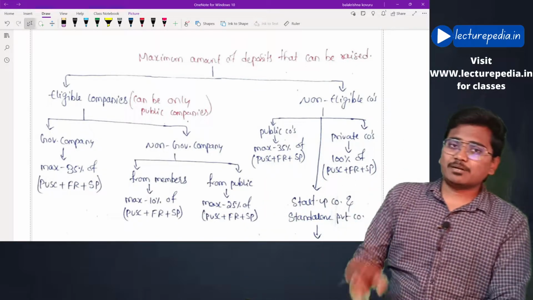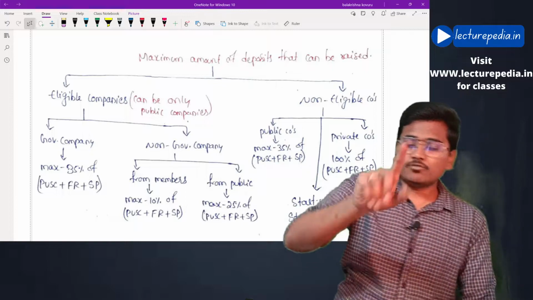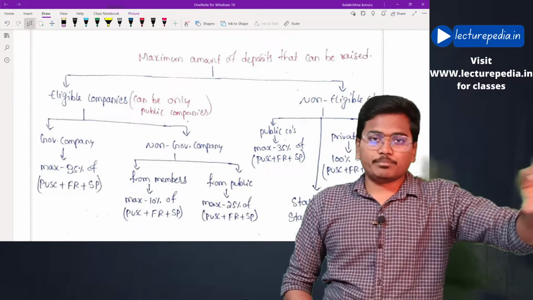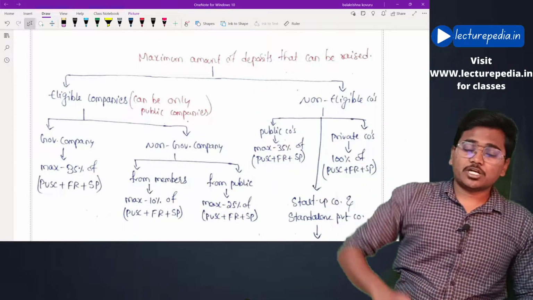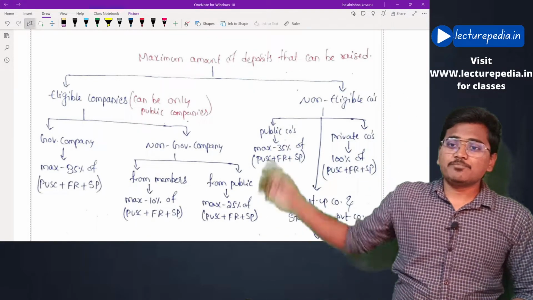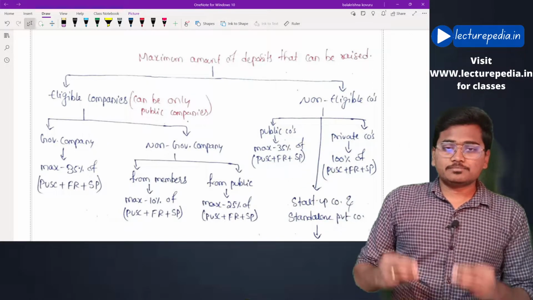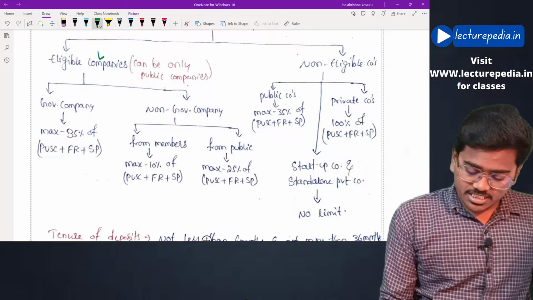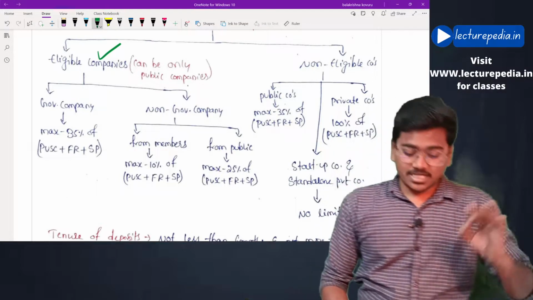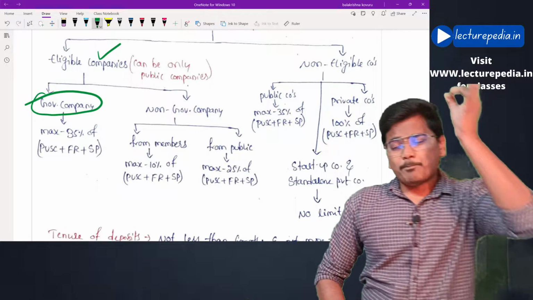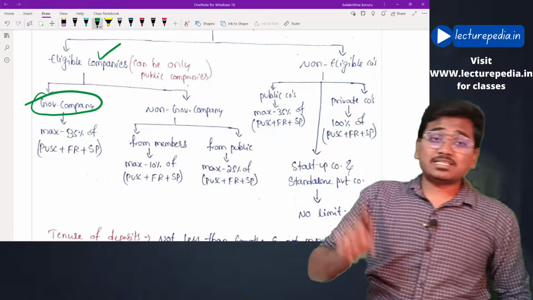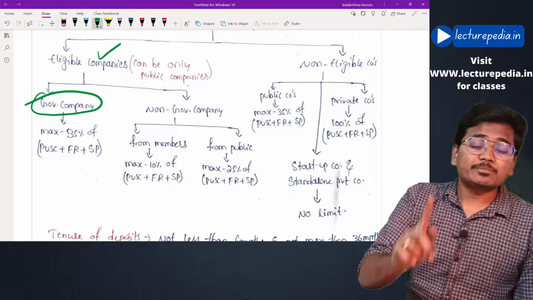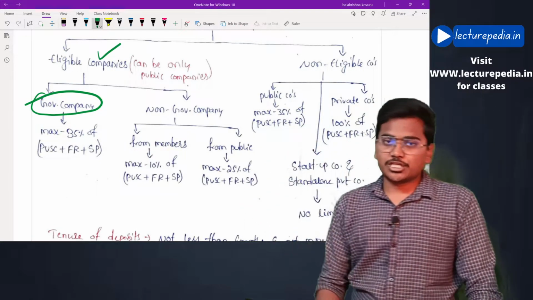Basically, we have divided the companies into two types. One is eligible companies, one is non-eligible companies. So there are different limits for eligible companies and different limits for non-eligible companies. First of all, we will see for eligible companies what the limitations are. Now, if the eligible company is a government company, in that case, the maximum amount of deposits that the eligible government company can raise is 35% of paid up share capital plus free reserves plus securities premium.